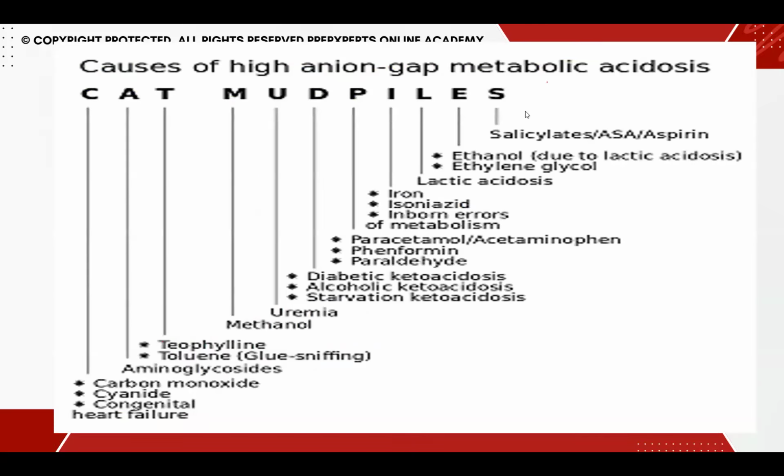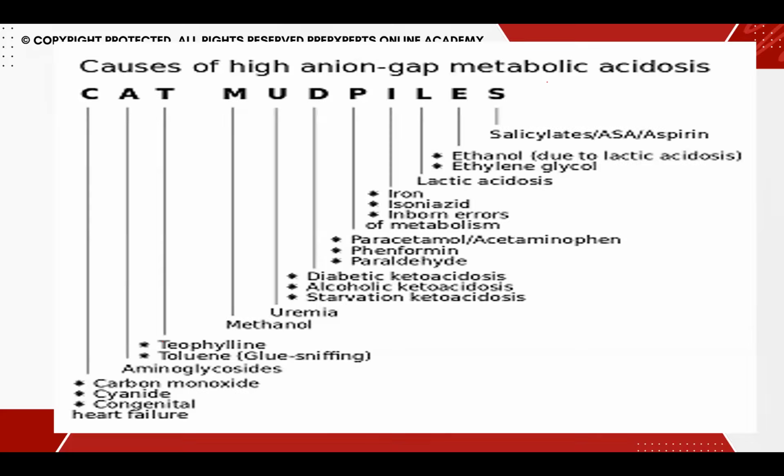What really occurs in high anion gap metabolic acidosis, what I want you to do is that you can't remember all of these causes. So I really want you to remember only those causes which are very much related to pediatrics. So diabetic ketoacidosis, we learned that in the body there is an increased amount of organic acids that is causing metabolic acidosis. What other thing I really want you to memorize is inborn error of metabolism.